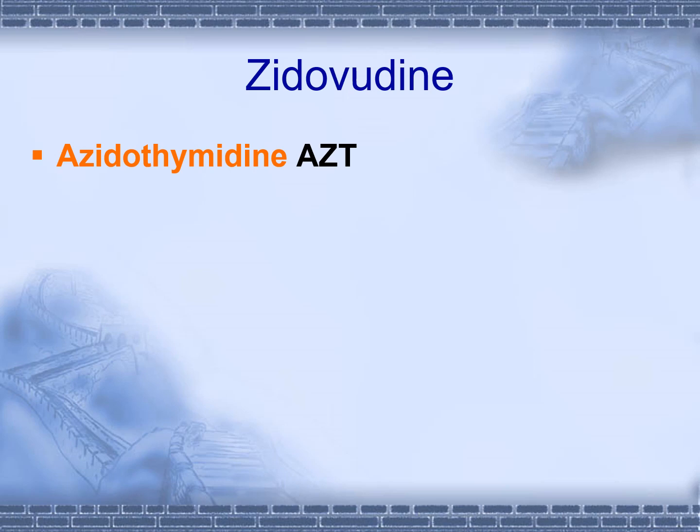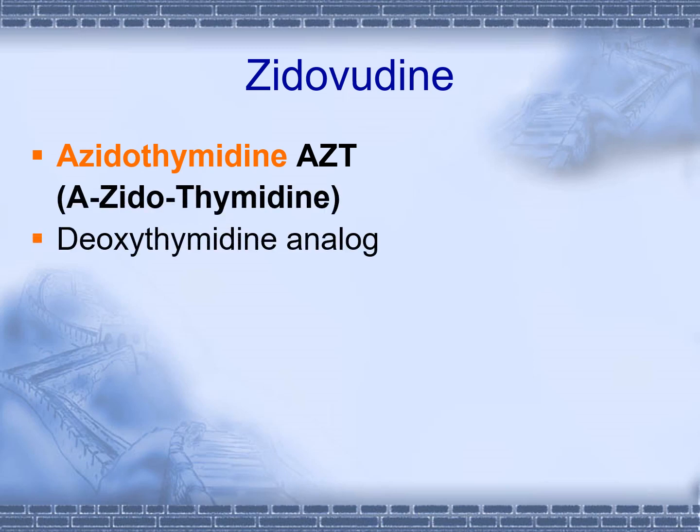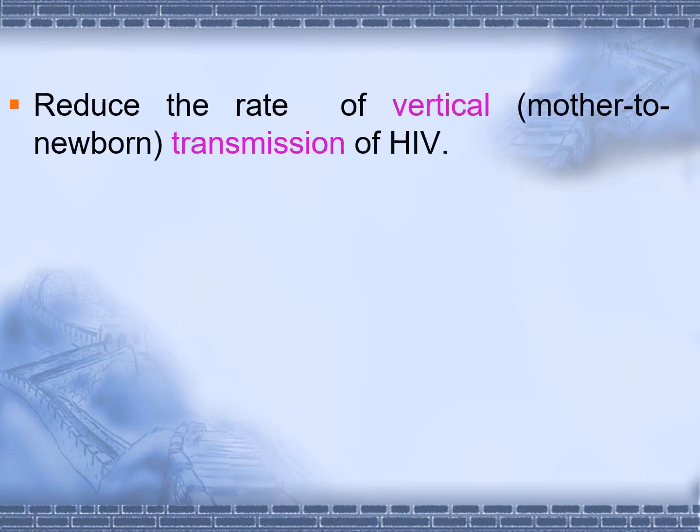Zidovudine is an azidothymidine derivative. It is also abbreviated as AZT. It's a deoxythymidine analog. It is effective against HIV 1 and 2. It reduces the rate of vertical transmission, that is from the mother to the newborn.